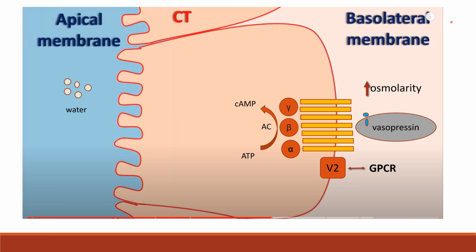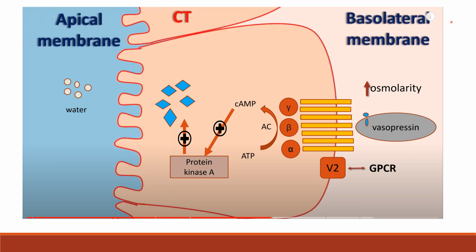Increased cAMP levels in the renal tubular cell stimulate protein kinase A. This protein kinase A is a phosphorylating enzyme which produces gene transcription and protein synthesis. They produce proteins called aquaporins, present in vesicles. They are released and arranged in the apical membrane of the renal tubule, which is responsible for the absorption of water. So the water molecules are reabsorbed into the circulation through these aquaporins.